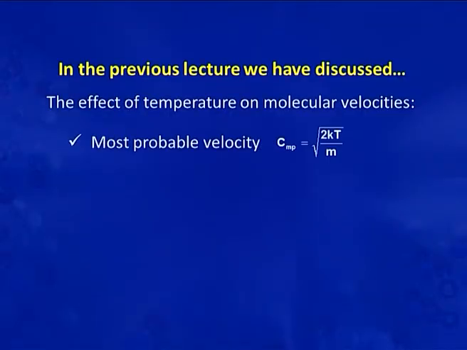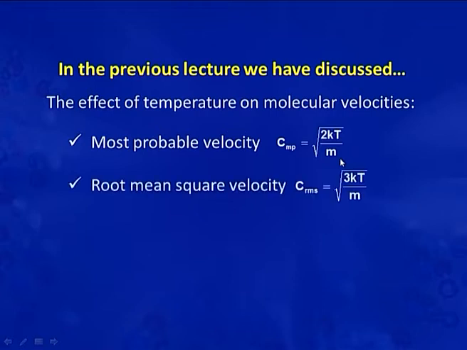Viewers, in the previous lecture series, we have discussed the effect of temperature on molecular velocities, how the molecular velocities change with temperature. Then we discussed three types of molecular velocities. First one was most probable velocity. It is represented by the symbol C_MP. C_MP is equal to root 2kT by m.